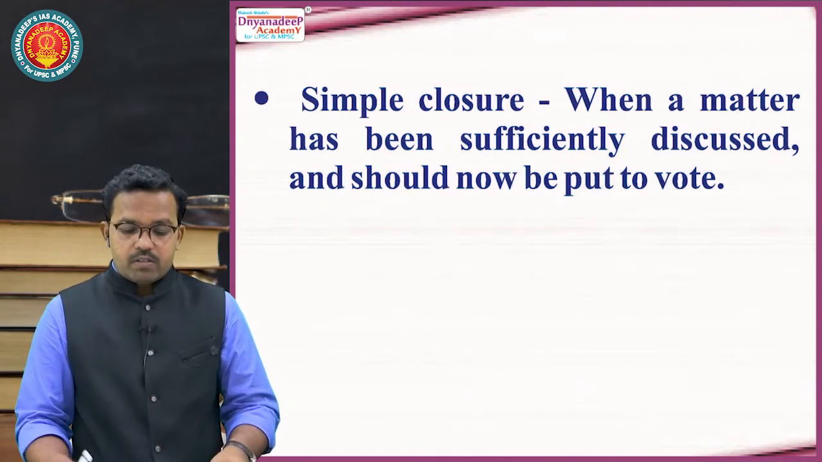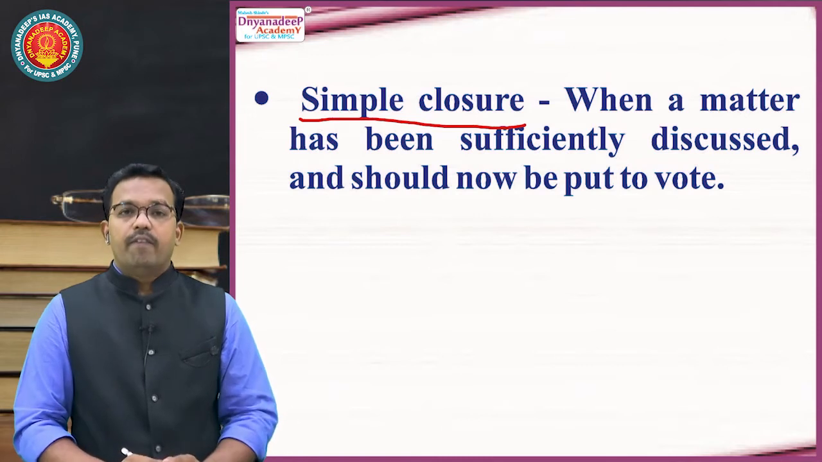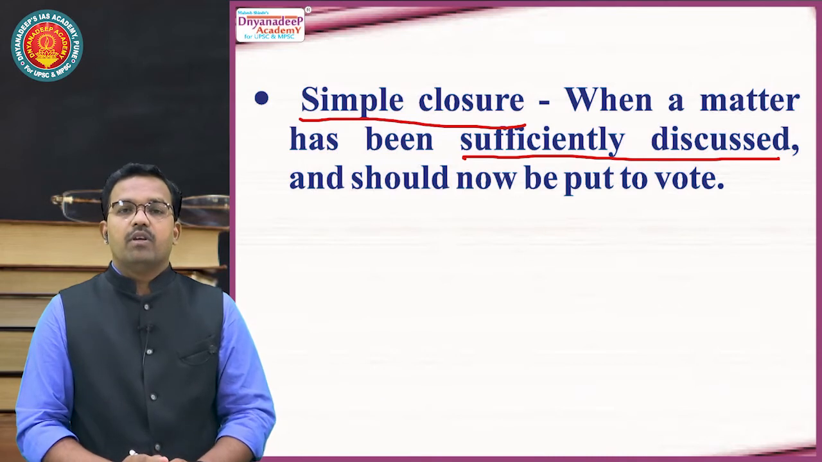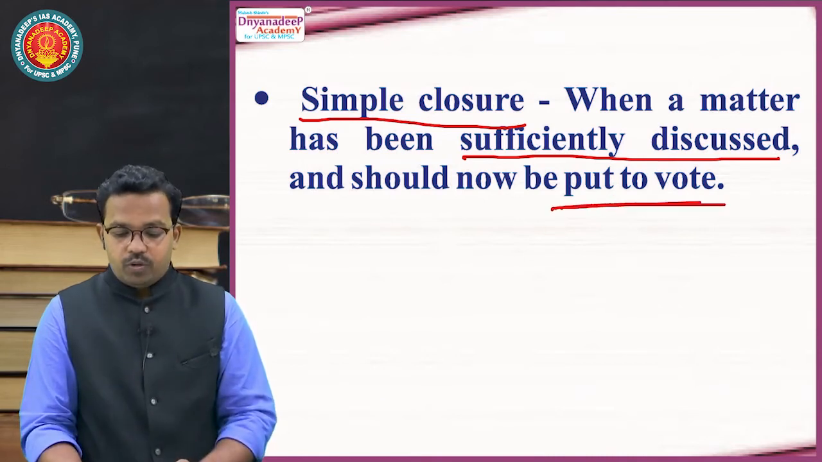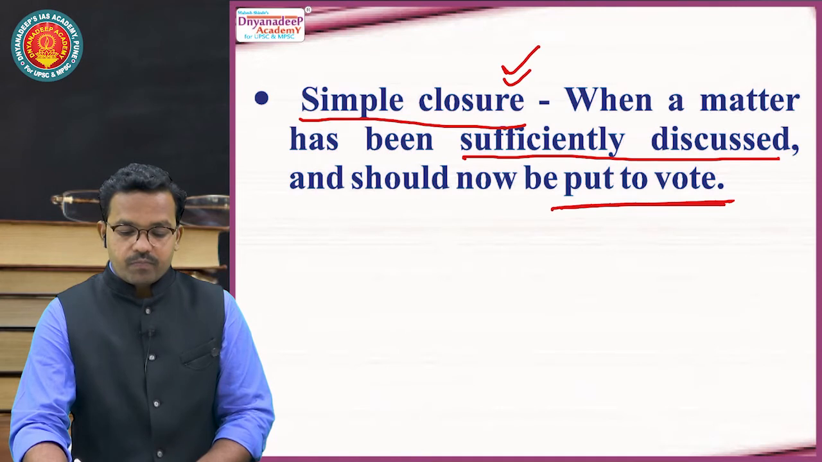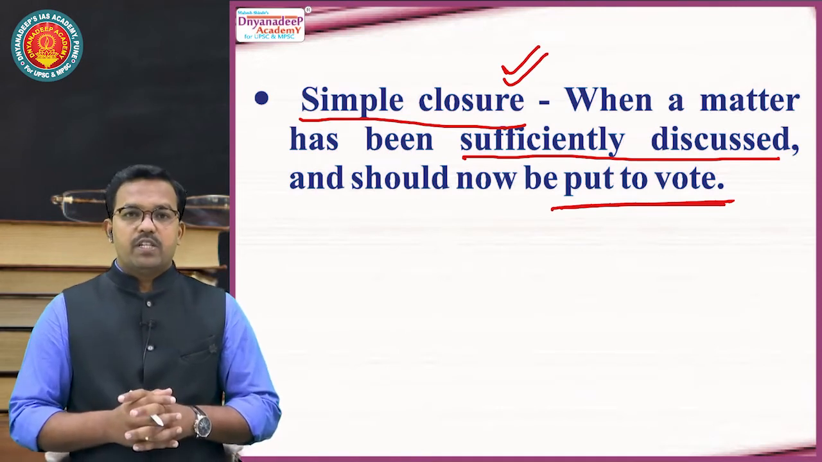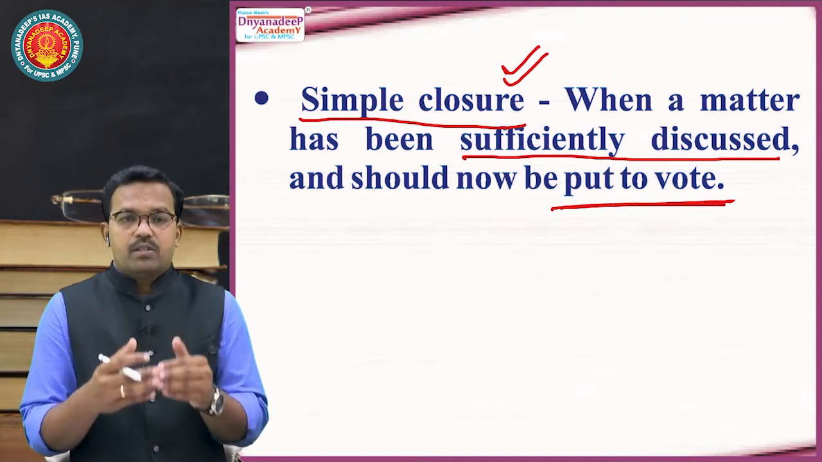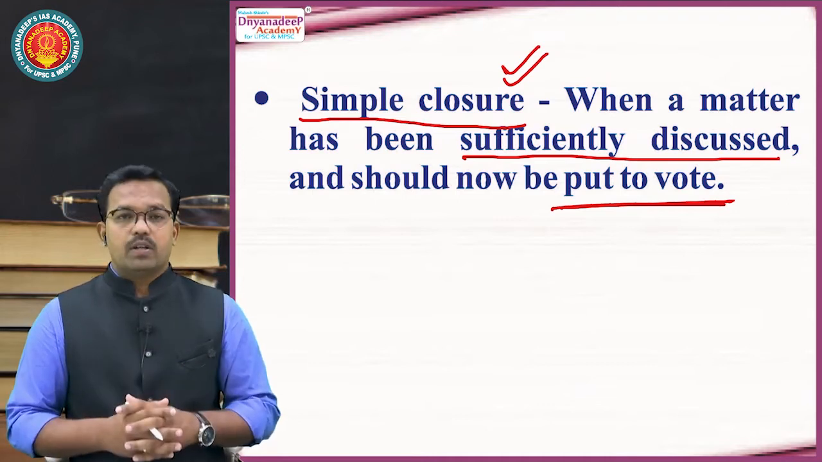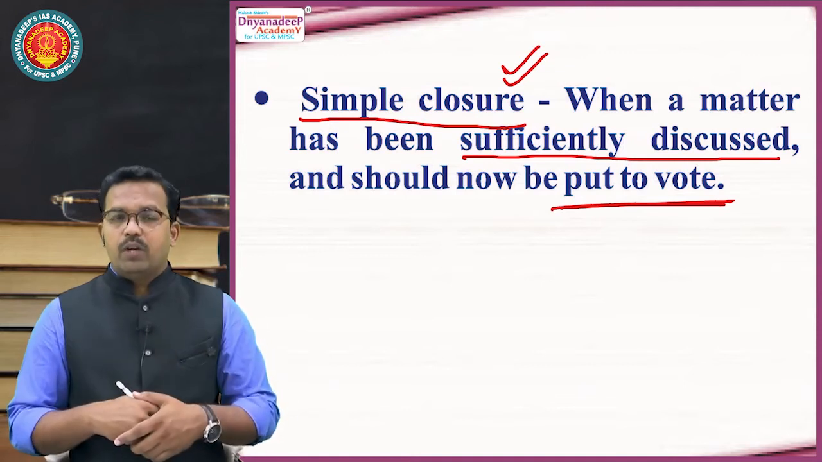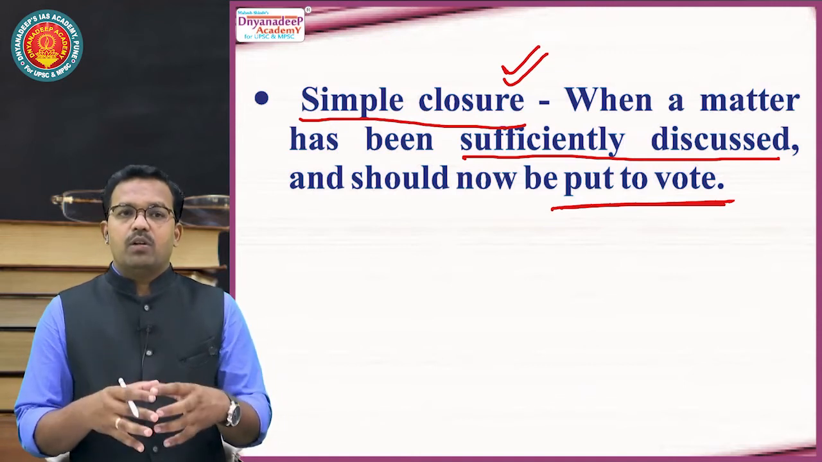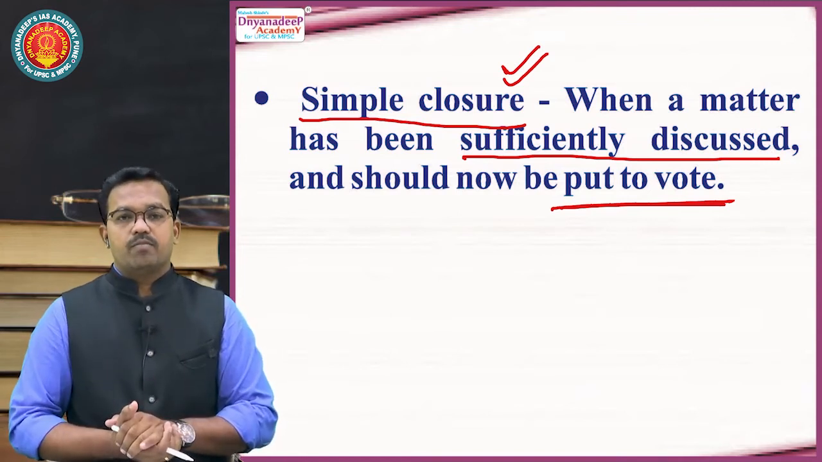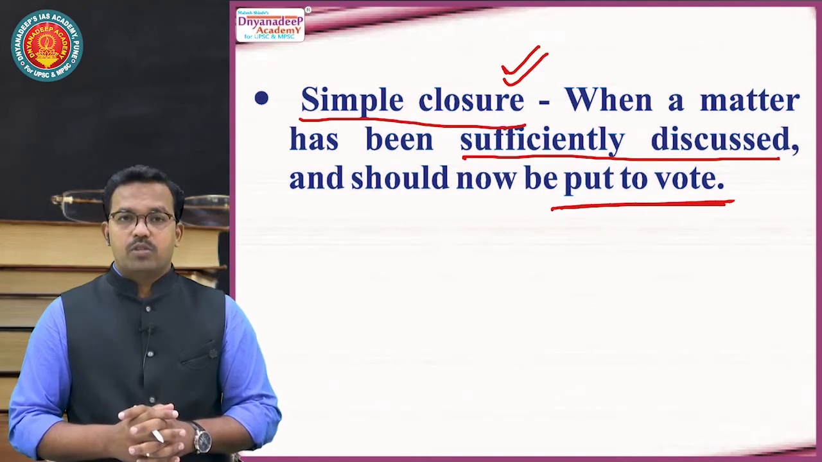See, the first one is simple closure. When a matter has been sufficiently discussed and that matter should be put to vote, we use simple closure. It means you feel that this matter has been sufficiently discussed and there is no need to extend the discussion on this matter. Honorable Speaker, through you, I want to put a simple closure on demonetization, and a new subject or new motion should be taken for the discussion. It is a simple closure motion.